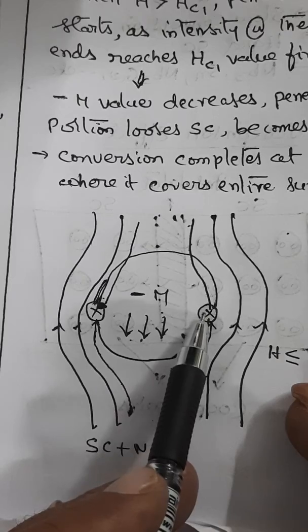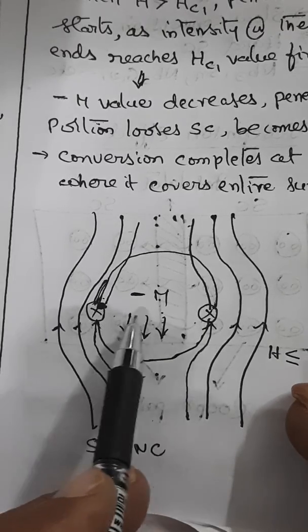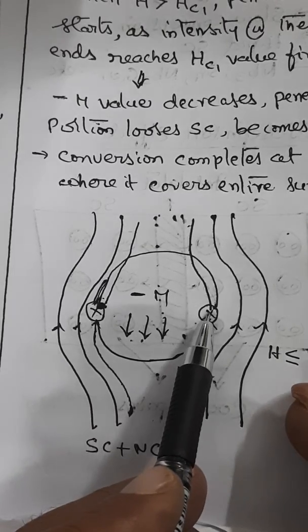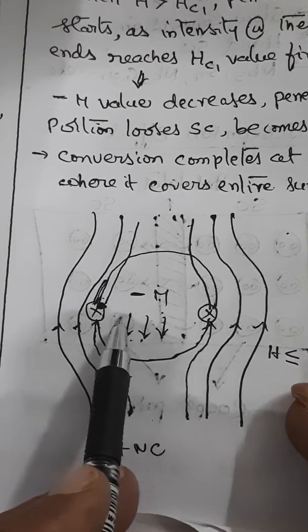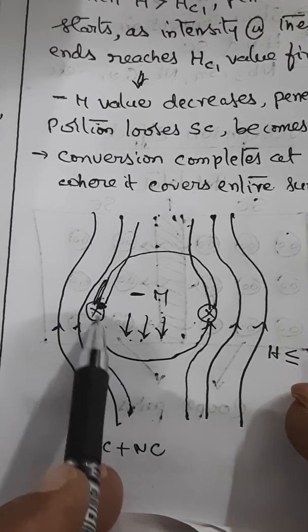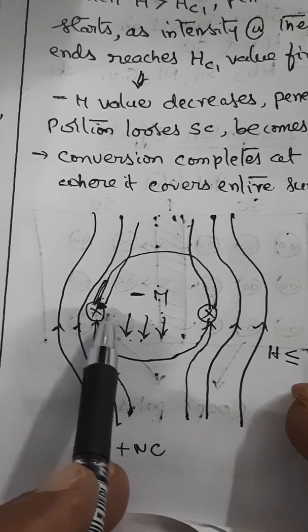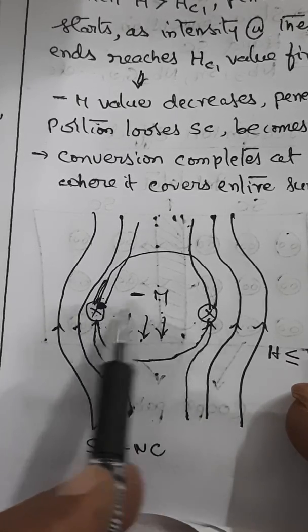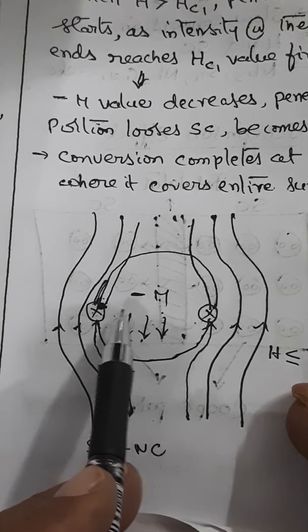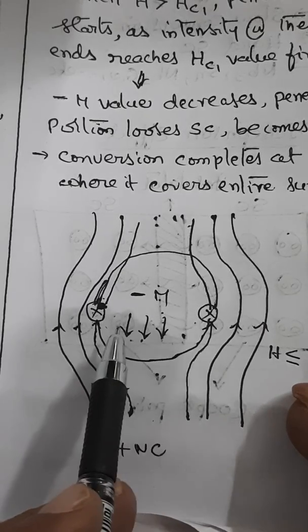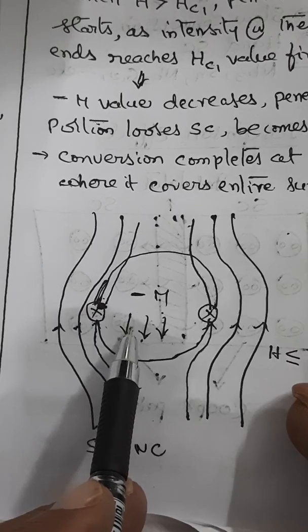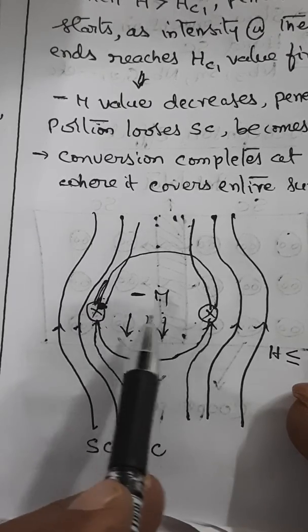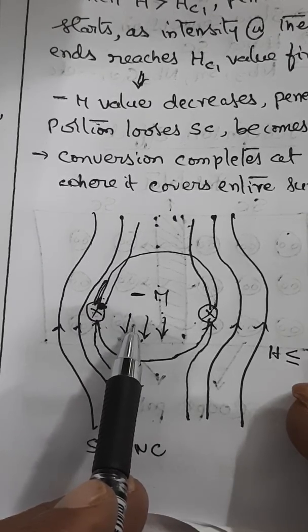So thus, between Hc1 and Hc2, there is a mixed state. Up to Hc1, it is a superconductor. Between them, it is a mixed state. By the time it completes Hc2, it becomes a normal conductor. That means between Hc1 and Hc2, it will have a mixed state of superconducting as well as normal conducting states. So after Hc2, it is completely converted into a normal conductor.